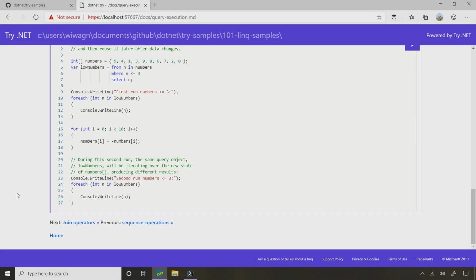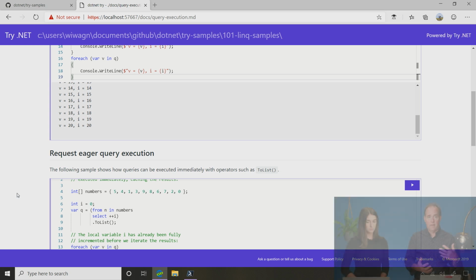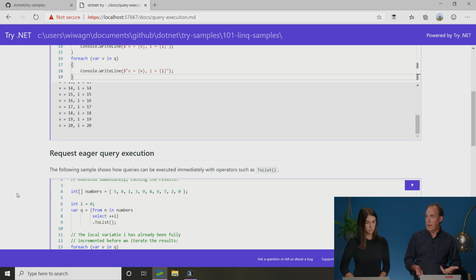Okay, so would I use this eager execution in my applications? Sometimes. What I do with it is if I'm grabbing some data that probably never changes. An example I would use is maybe I have a database and some of it is storing American addresses, and so one area is all the state codes. Once I grab those 50 state codes, I'm never going to want to query the database again because they're probably not going to change, and I can just store them in memory. But if I'm looking at data that is going to change often, well, then I would query it lazily and get fresh data anytime I rerun the query.